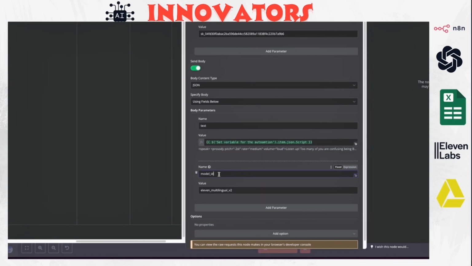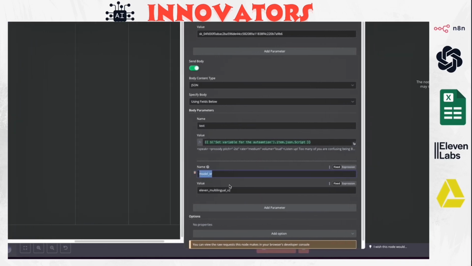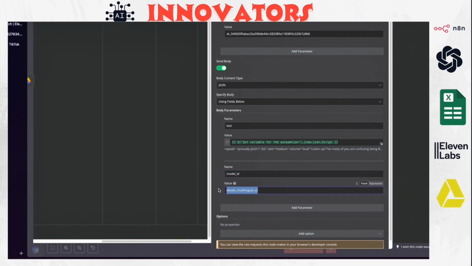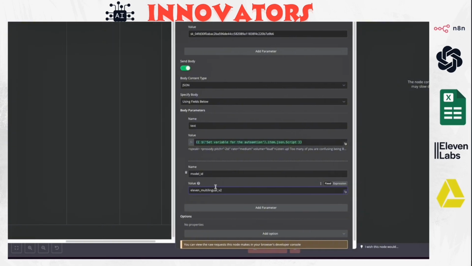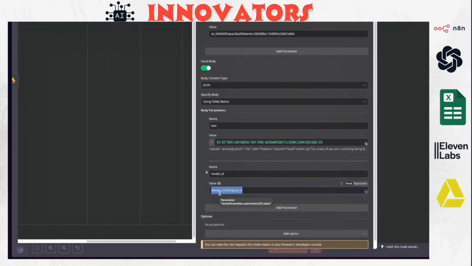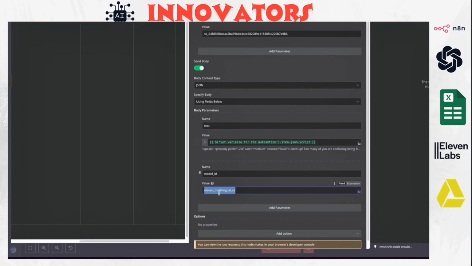We also have to add the name model underscore ID. There are different models inside 11 Labs for generating the audio, and this one I think is the best. So you just add eleven underscore multilingual underscore v2.